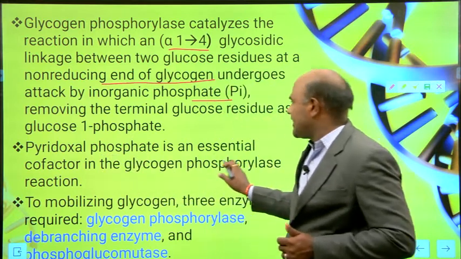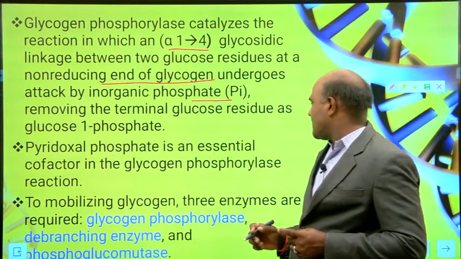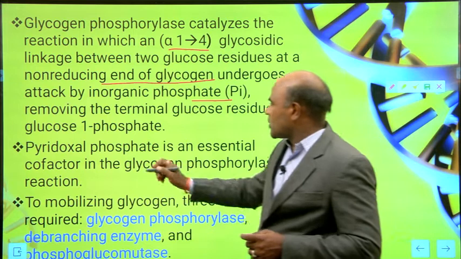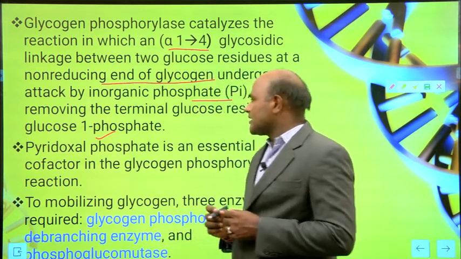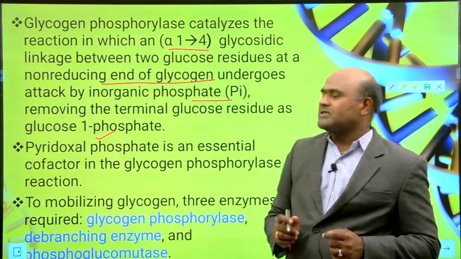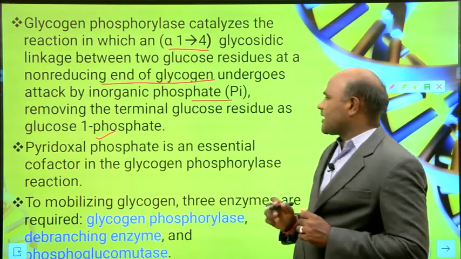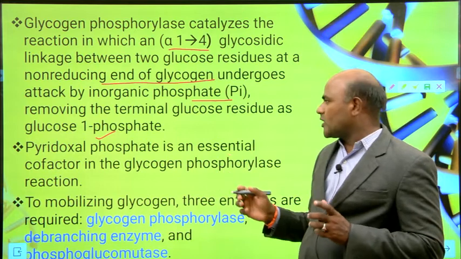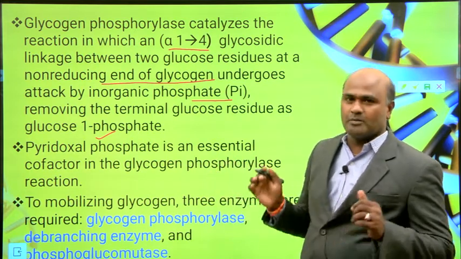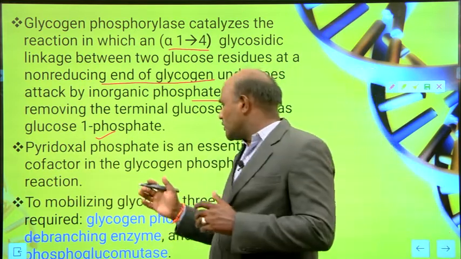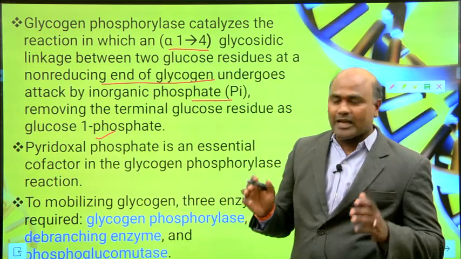Pyridoxal phosphate is an essential cofactor in the glycogen phosphorylase reaction. This is one of the important cofactors we are going to use in this reaction.